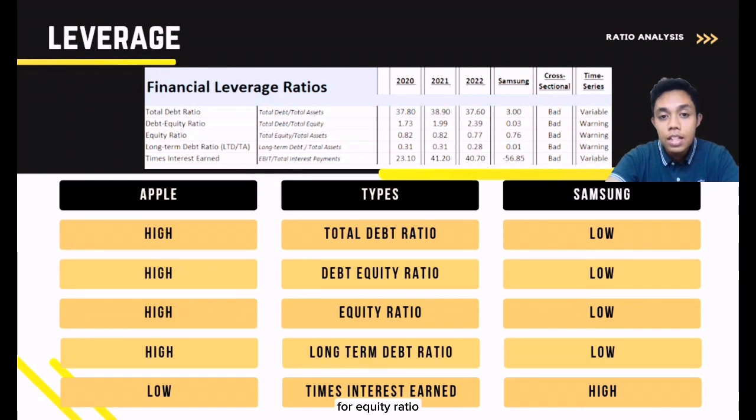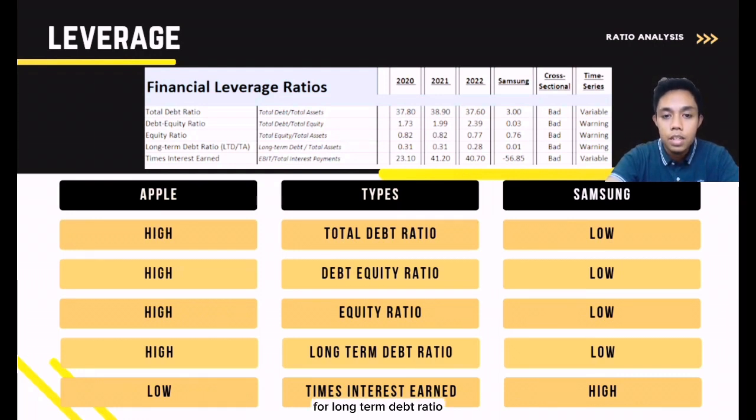For equity ratio, Apple also has a high ratio compared to Samsung. In 2020, the ratio is 0.82, 2021 0.82 also, and 2022 0.77, while Samsung is 0.76.